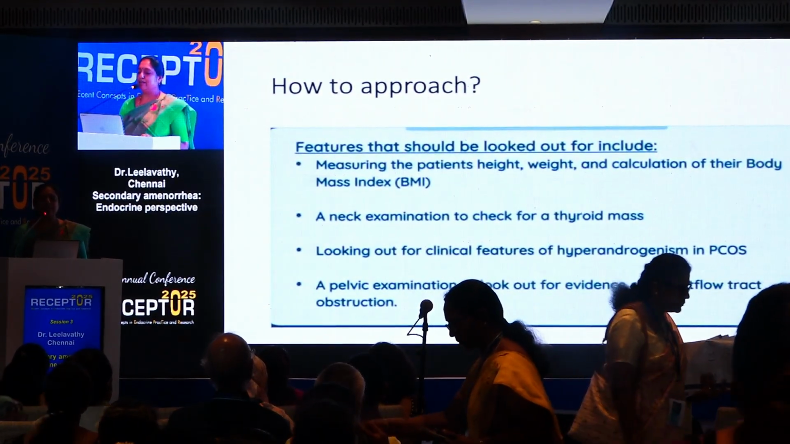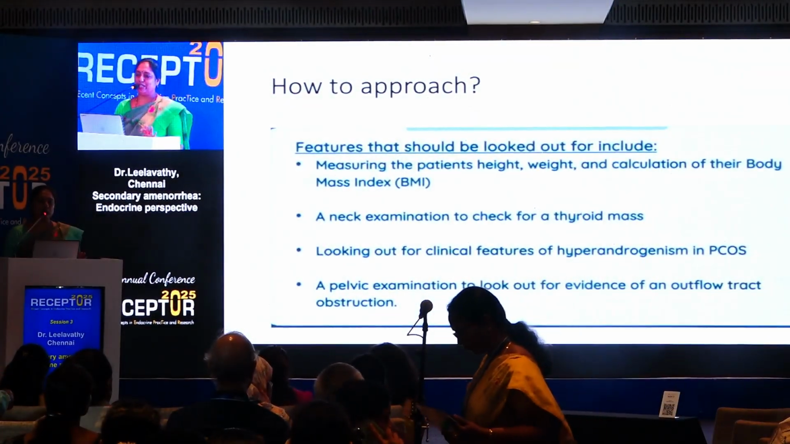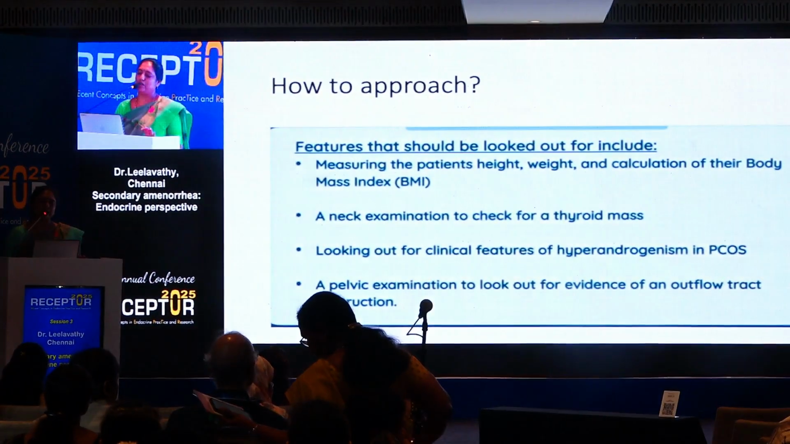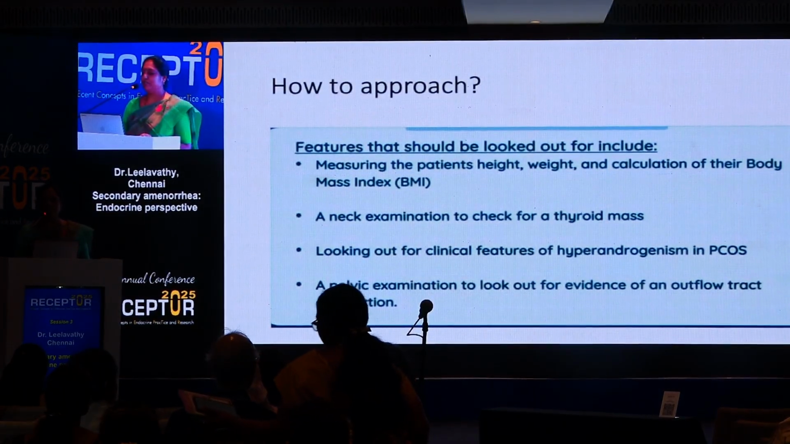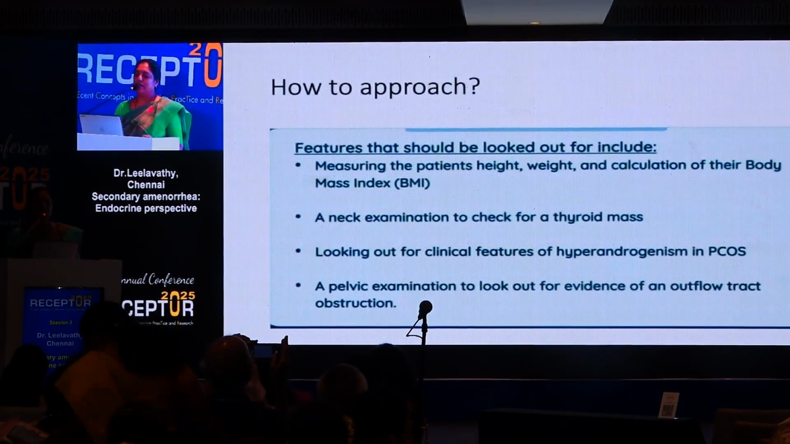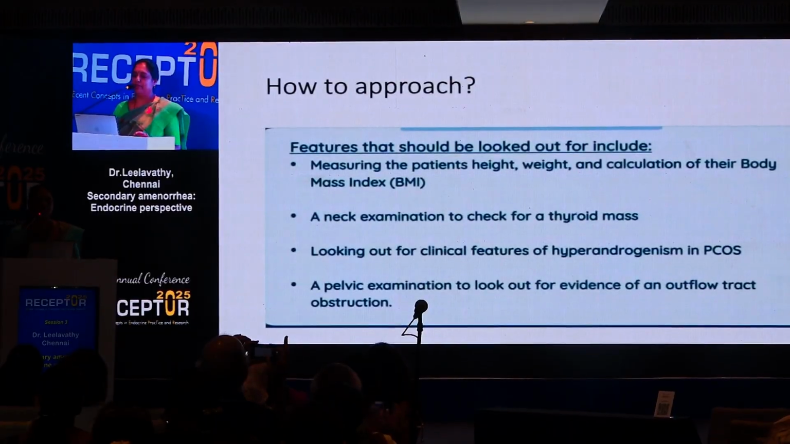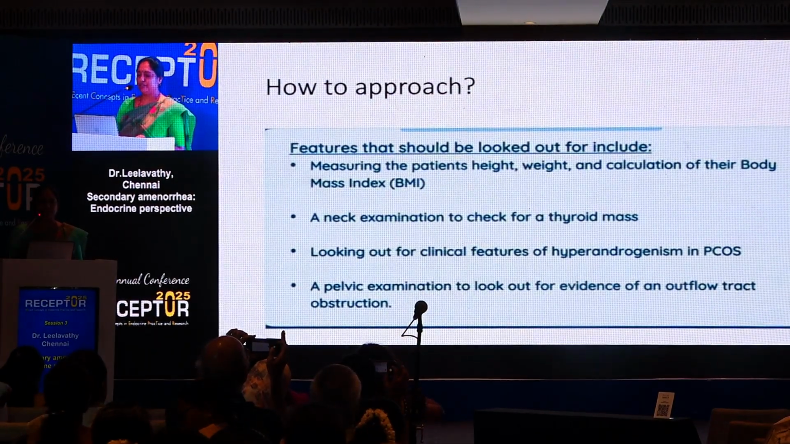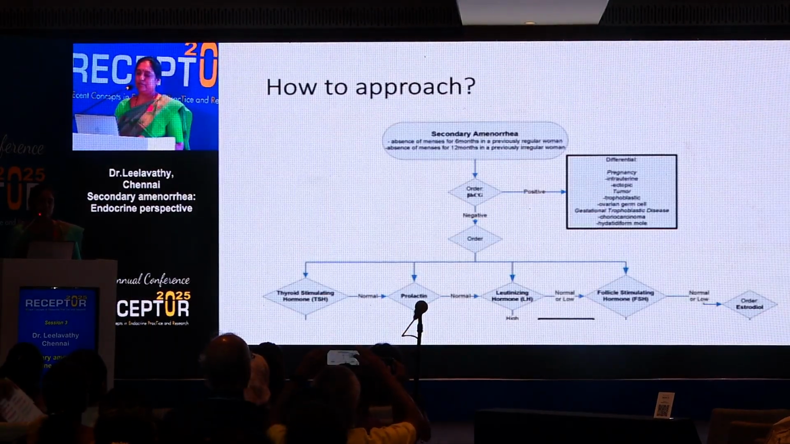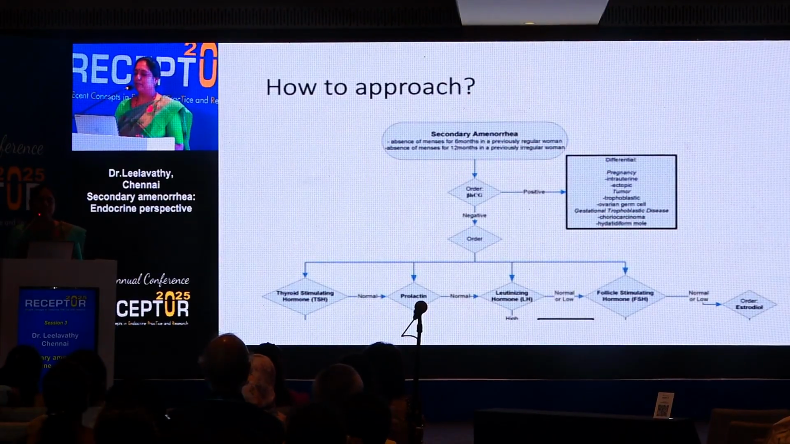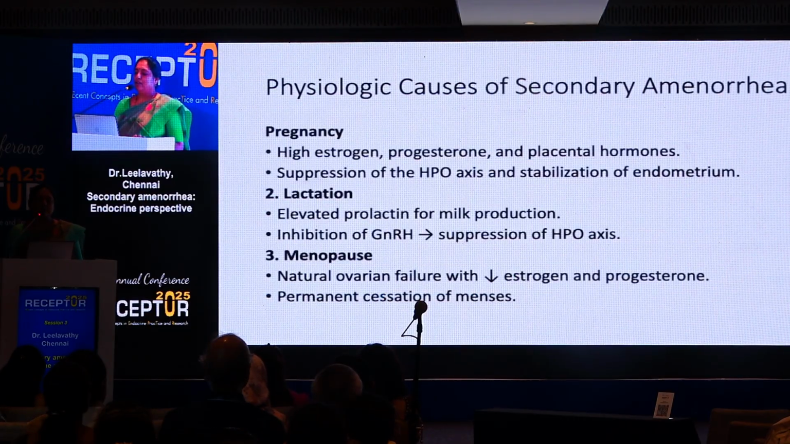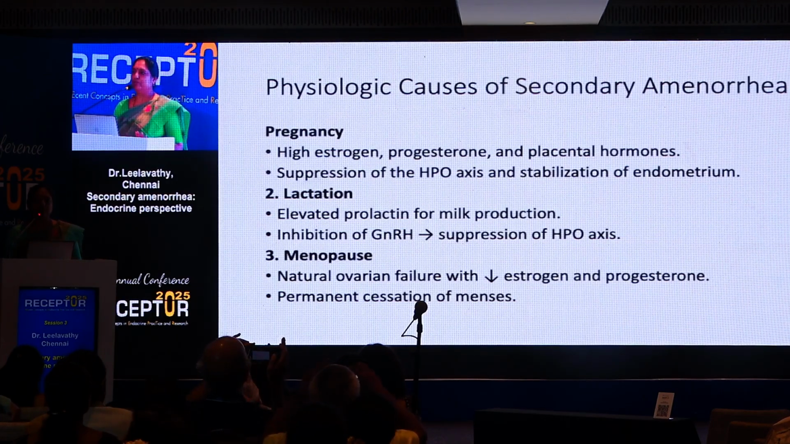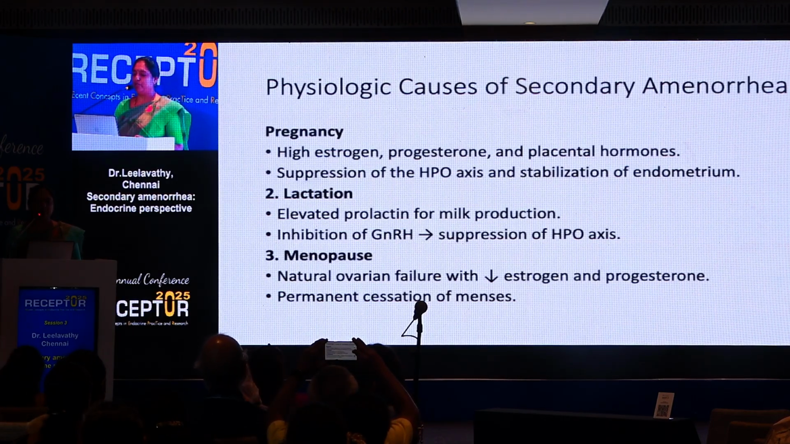How do we examine the patient? Generally the metabolic risk factors, including height, weight, and body mass index, and the neck examination gives us a clue about thyroid swelling, and looking at the features of PCOS, then pelvic examination to rule out an outflow obstruction cause. As soon as the patient comes in, we do a pregnancy test. If it is positive, we look into pregnancy and related diagnoses. In pregnancy and lactation, HPO axis suppression happens, which leads to hypogonadism. In menopause, natural ovarian failure.